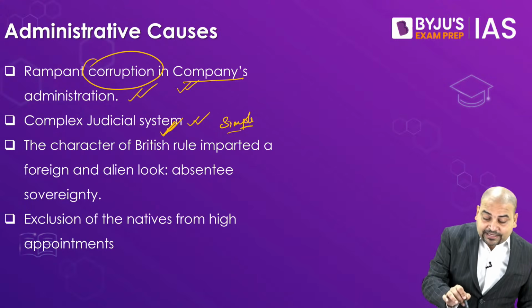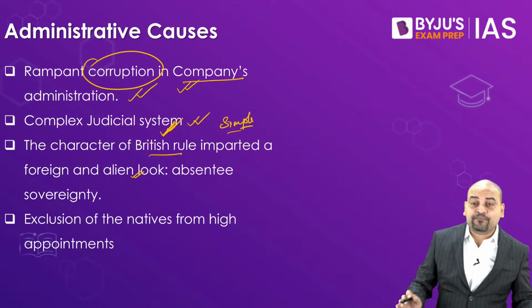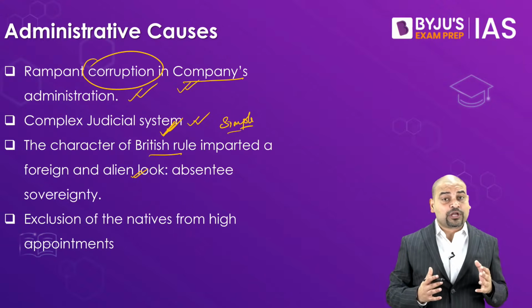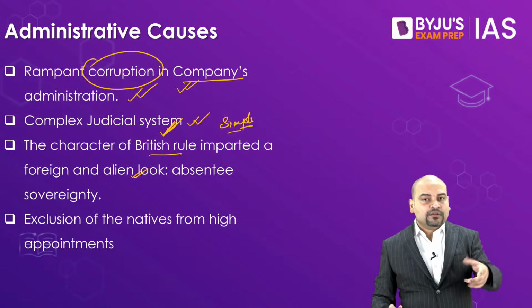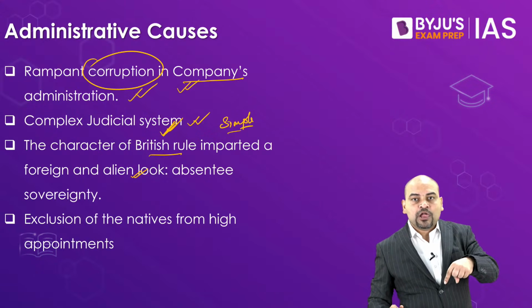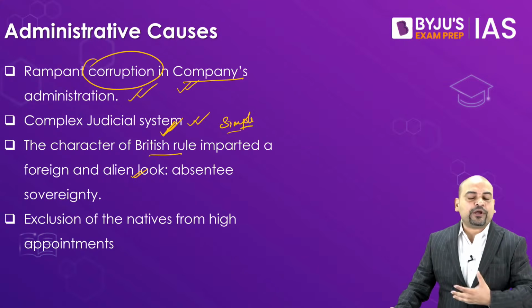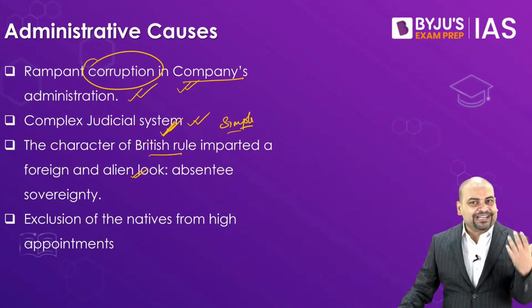Apart from this, the character of the British rule always imparted a foreign and alien look. That is, there was an absentee sovereignty. Remember, where is the Queen? In London. She is not in India. If you look at their food, if you look at their clothing, everything is very distinct.